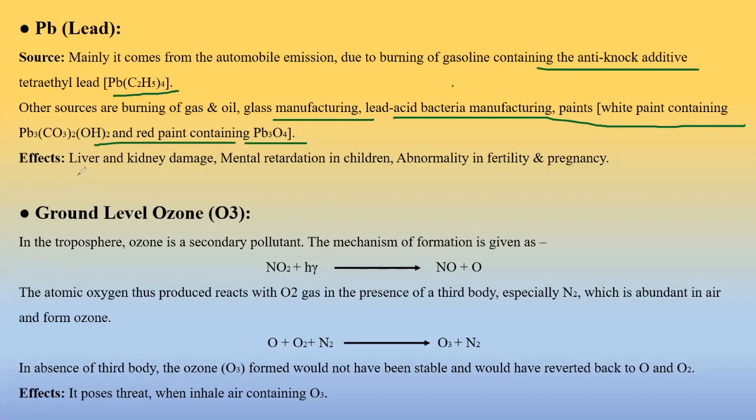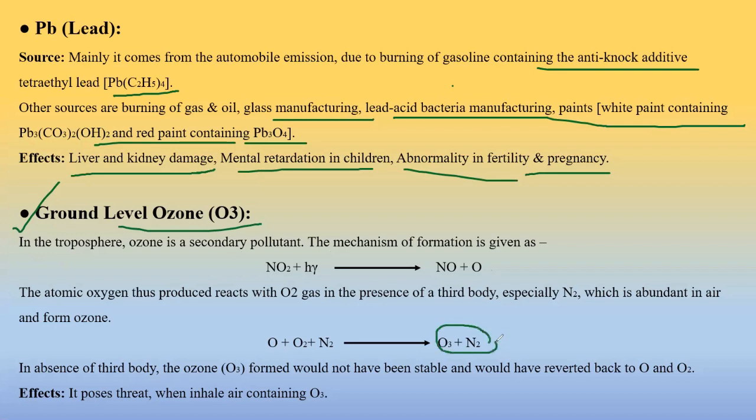The effects are that it damages the kidney and liver, due to which Maggi was prohibited for children. Mental retardation is caused, and abnormal fertility and pregnancy problems are also caused. Huge problems are there. Last but not least, the sixth one is ground level ozone. Ozone in the stratosphere is very good, but in the troposphere it is very bad. Tropospheric ozone results in the formation of O3 and N2. We have seen this reaction previously, and it poses a threat when inhaled. So it is rather bad for us.